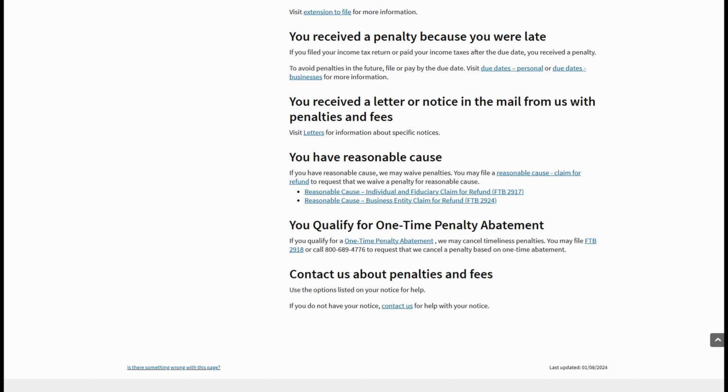You have reasonable cause. If you have reasonable cause, we may waive penalties. You may file a reasonable cause claim for refund to request that we waive a penalty for reasonable cause. Reasonable cause individual and fiduciary claim for refund, Franchise Tax Board 2917, or reasonable cause business entity claim for refund, Franchise Tax Board 2924.